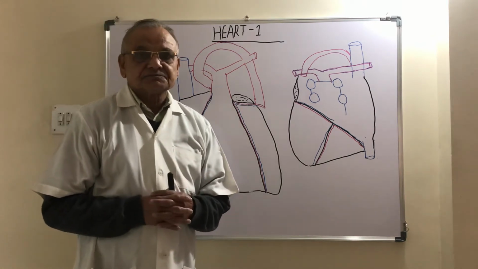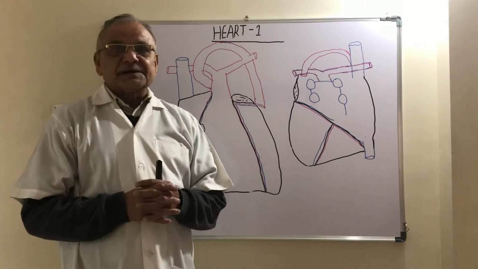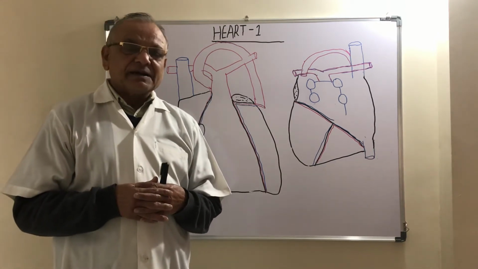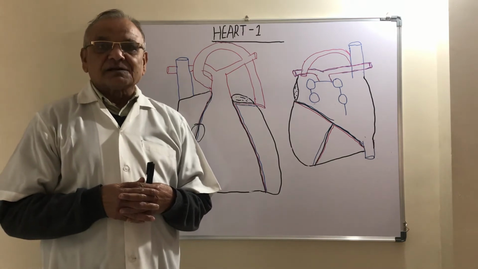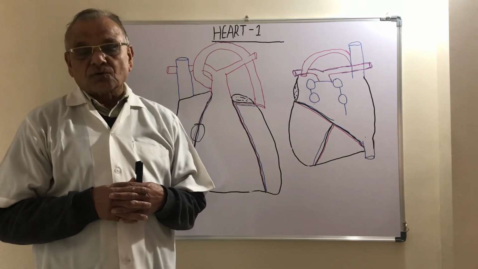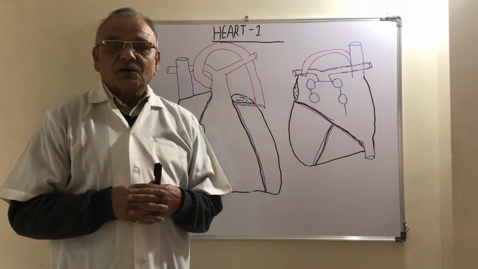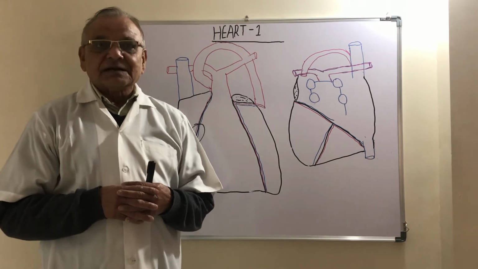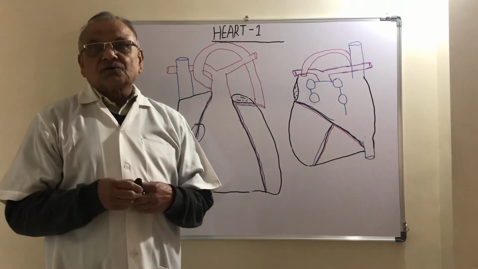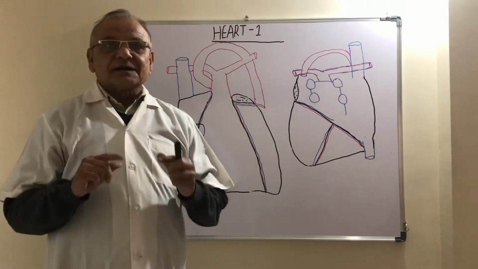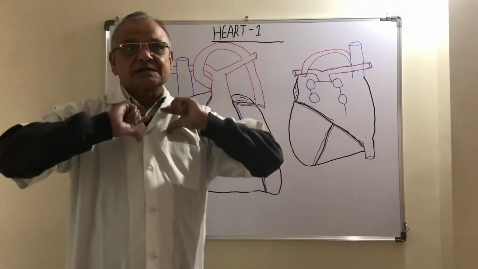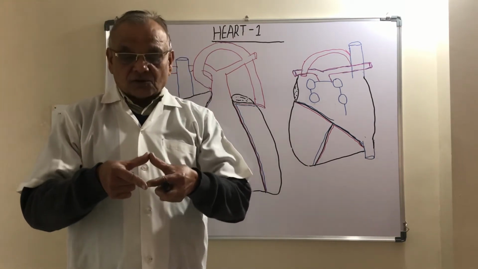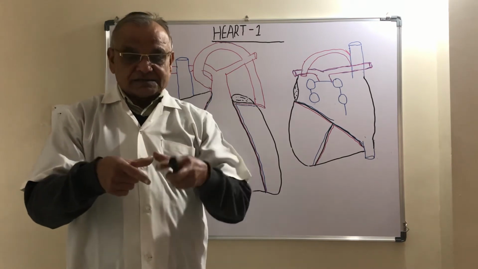Now in the heart, the atria and ventricles are separated from one another by means of the atrioventricular groove. The atrioventricular groove is also known as the coronary sulcus. So actually the coronary sulcus surrounds the heart and separates the atria from the ventricles. Suppose this is the coronary sulcus.